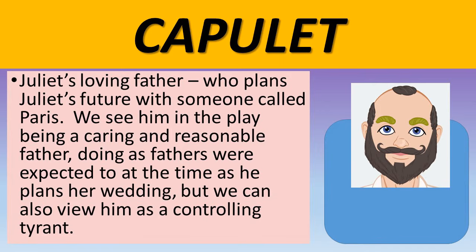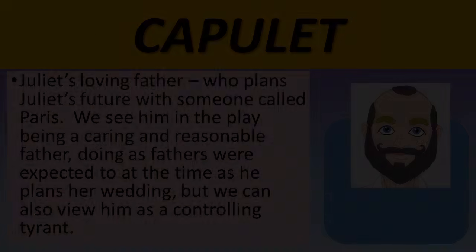Capulet now, Juliet's father, and he's very loving and plans her future with someone called Paris. We see him in the play as being a caring and reasonable father, doing as fathers were expected to at the time as he plans her wedding and her future. But we can also view him as a controlling tyrant. So remembering there's always two ways that we can view the characters, two different opinions that we can have of them, is important when it comes to thinking about Shakespeare's plays.